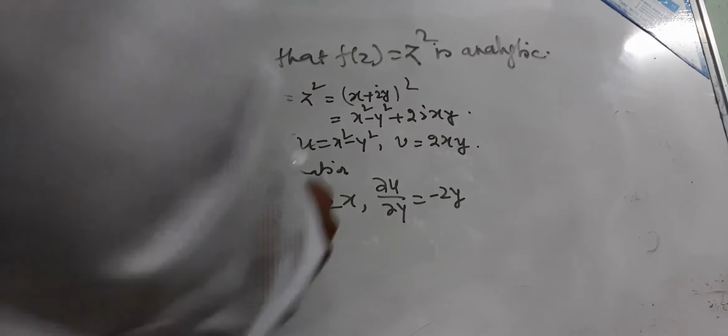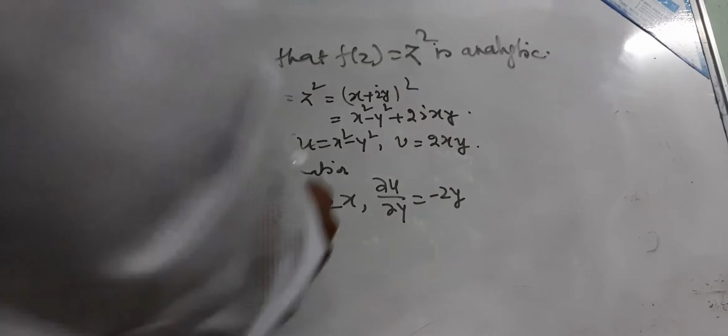So any complex function given to you, you can check it by putting the Cauchy-Riemann condition: find the partial derivatives of u with respect to x and y, and v with respect to x and y. The condition is ∂u/∂x equals ∂v/∂y, and ∂v/∂x equals minus ∂u/∂y. If that condition in the Cauchy-Riemann equations is satisfied, then you can easily say that the function is analytic.